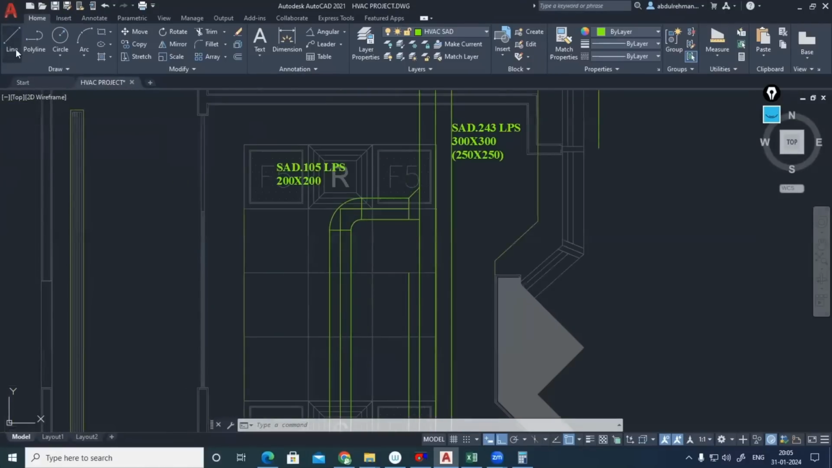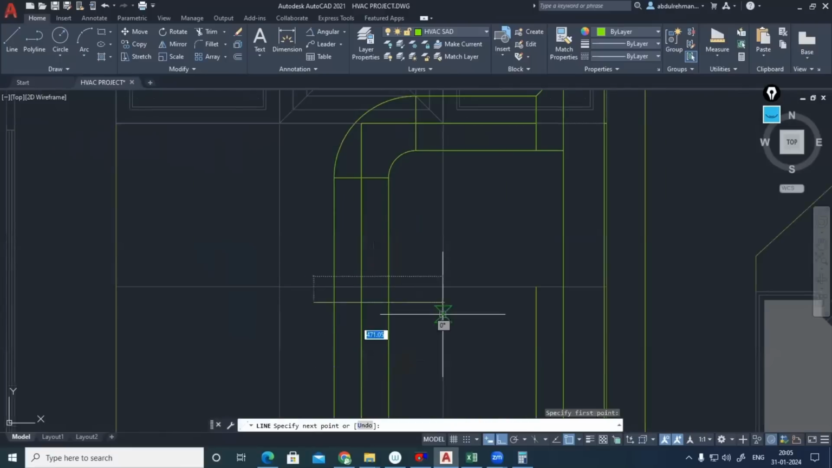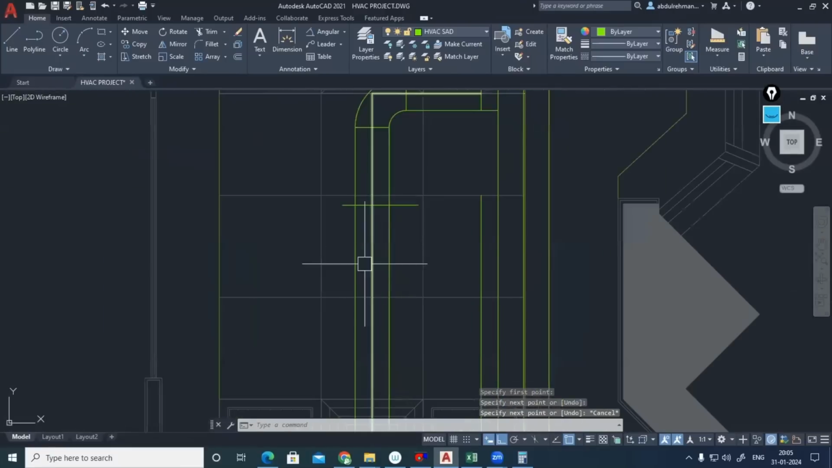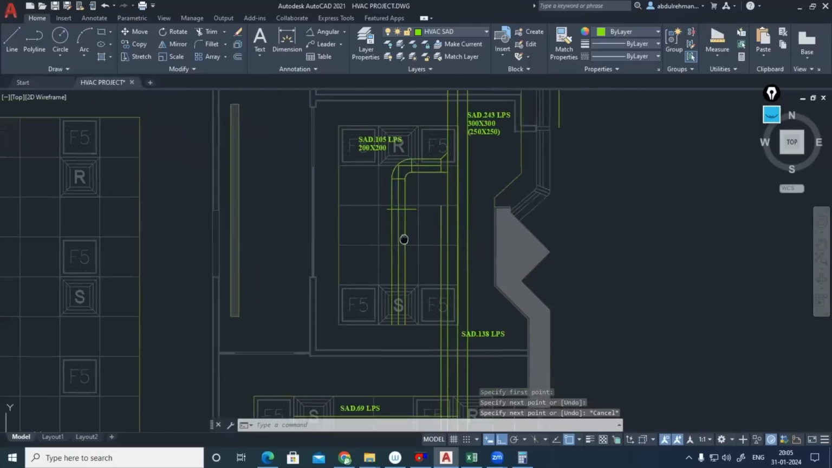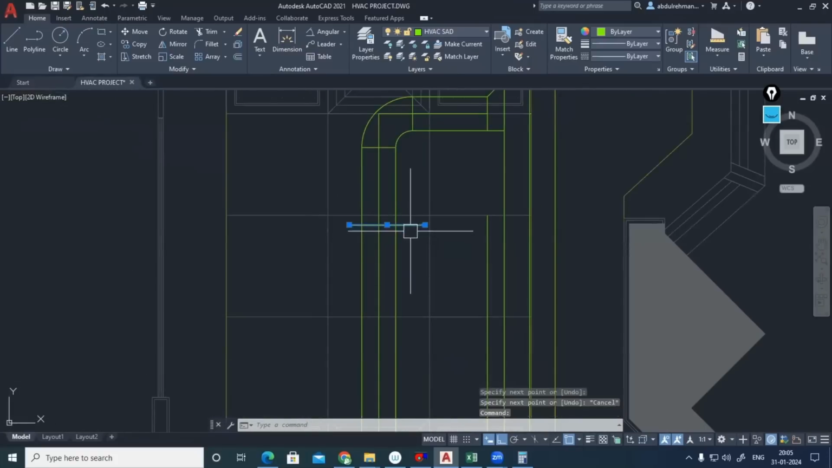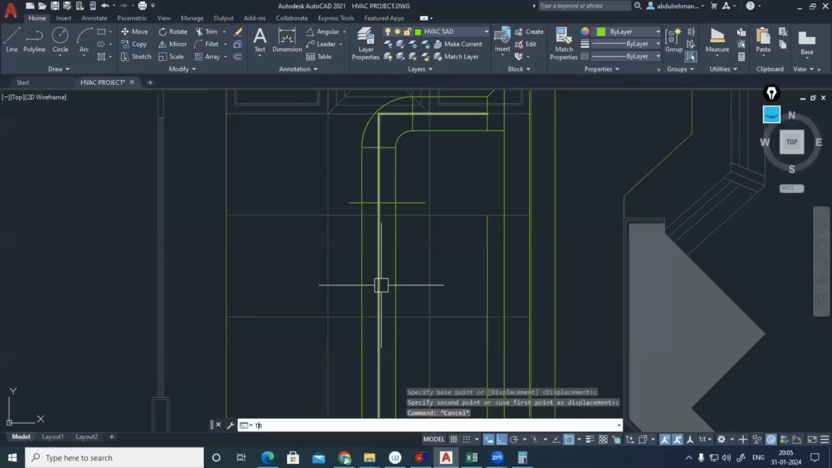Okay, let me approximately, I'm not having any length there. Approximately, I'll be extending until this point. Okay, this point. Fine. Now, after this point, definitely I need the taper, right? So TR double enter.